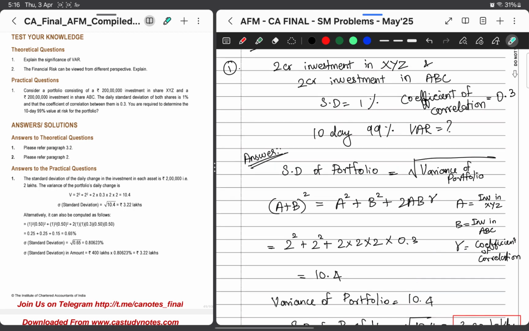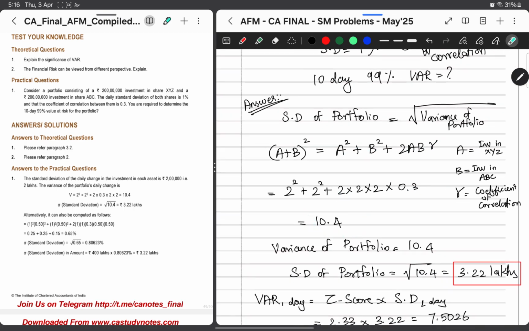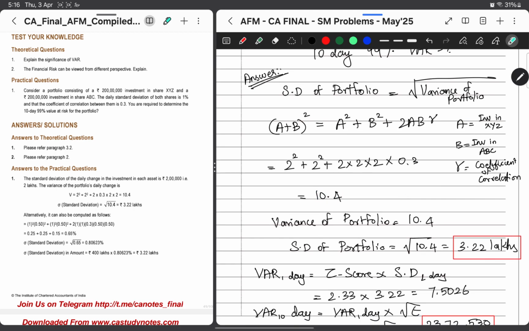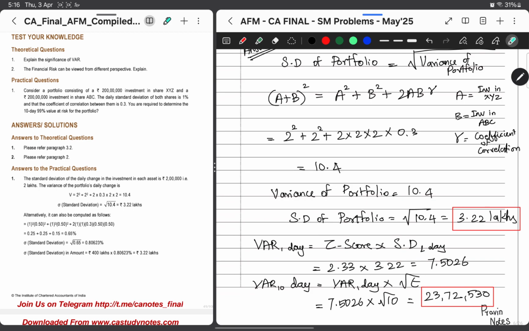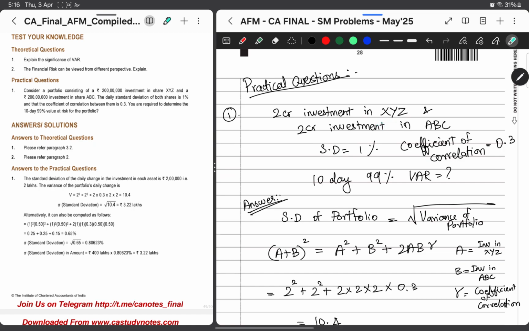Going further, as we have the investments, we'll apply them in this formula, and we'll get the variance for the portfolio. Since standard deviation is the root of variance, we'll get the standard deviation as 3.22 lakhs. So what is this 3.22 lakhs? As previously explained, standard deviation is the volatility of loss. In our case, I have invested 2 crores in XYZ and 2 crores in ABC.